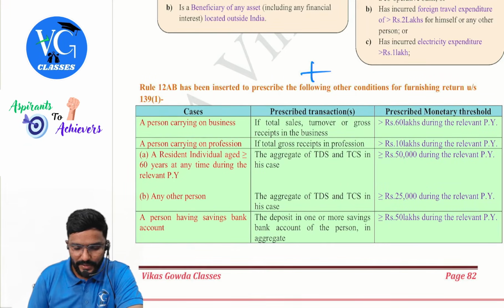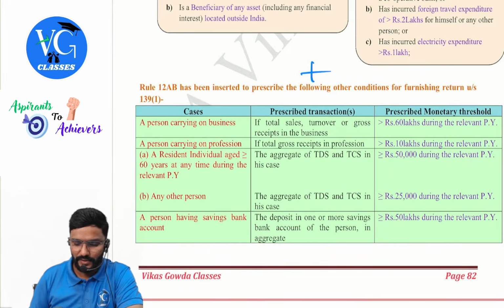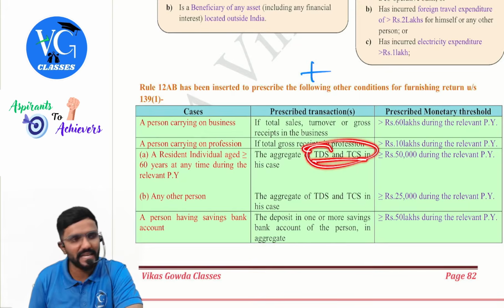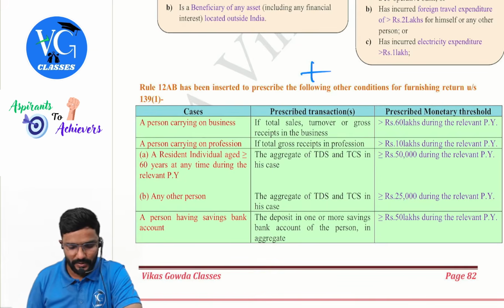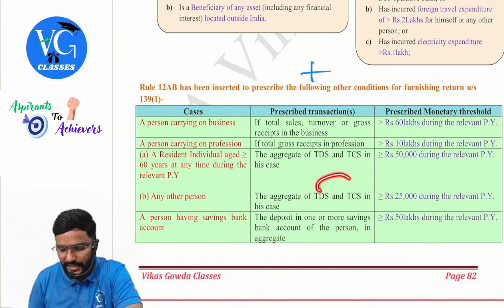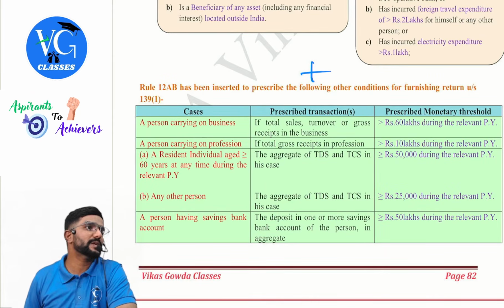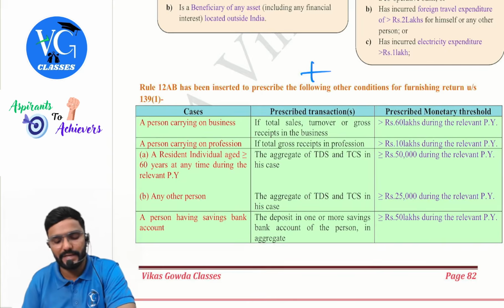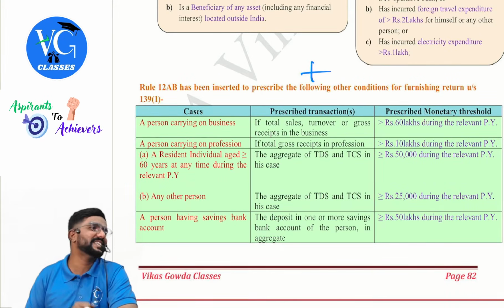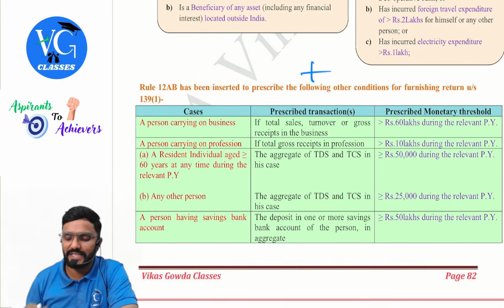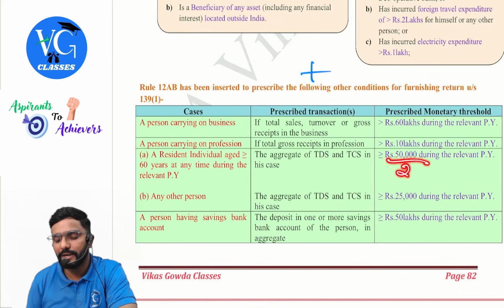Okay. Then, a resident individual aged 60 years or more at any time during the relevant previous year, and the aggregate TDS as well as TCS collected or deducted on their income is more than or equal to 50,000. Then any other person, the aggregate TDS and TCS is more than or equal to 25,000. Are they supposed to file the returns mandatorily? Yes. Here, any other person means who? Other than a resident individual aged 60 or more, that is, a resident individual aged less than 60 will fall in this category. They have made it 50 divided by 2, half of it, which is 25,000, guys.